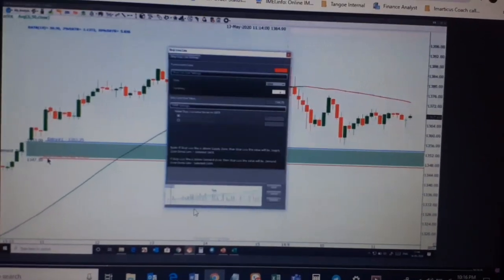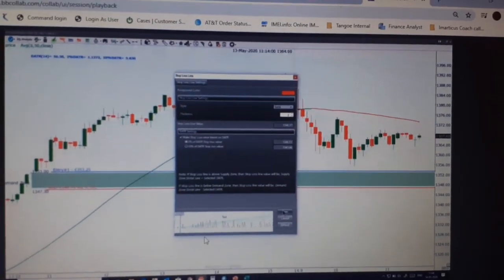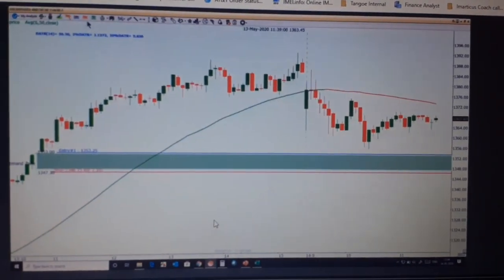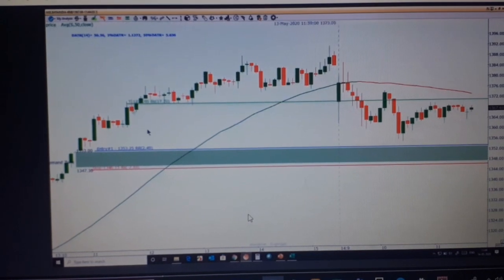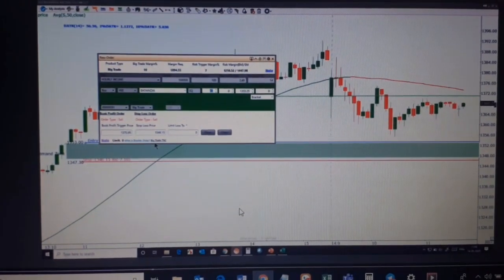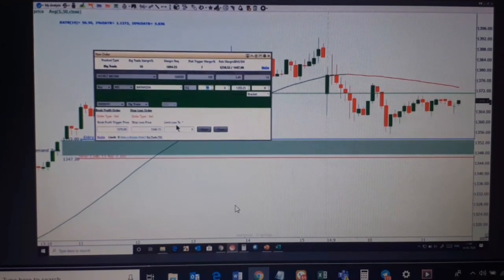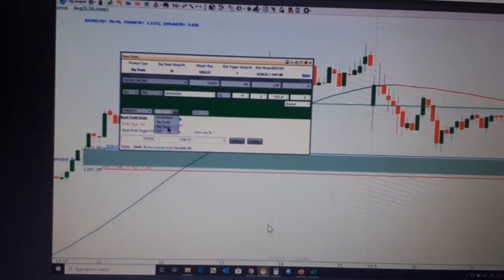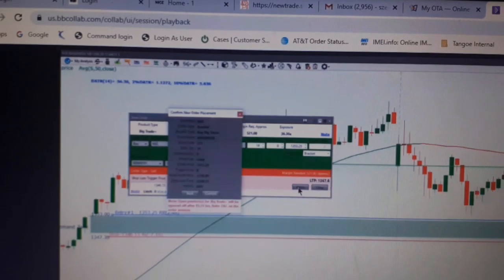Yeah, after this we will see if we can put it as a bracket order. Trade plus, place, confirm.